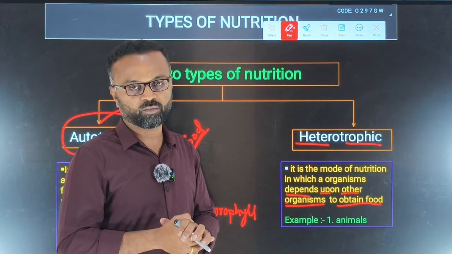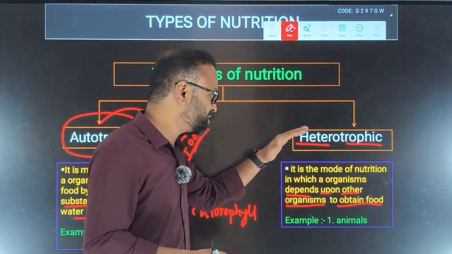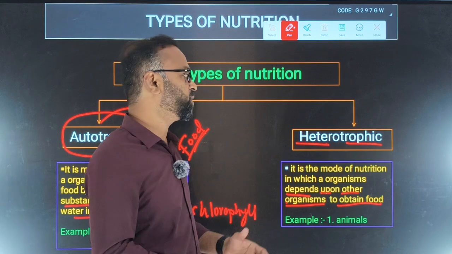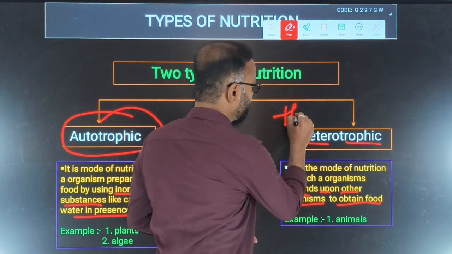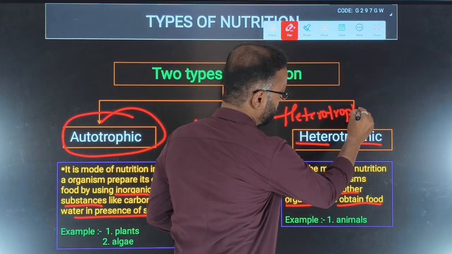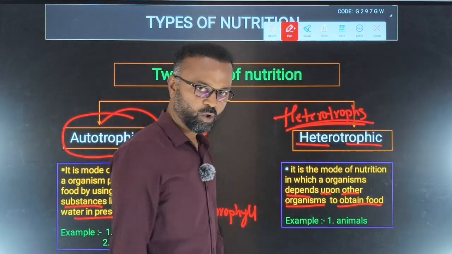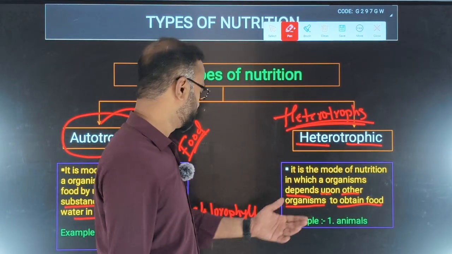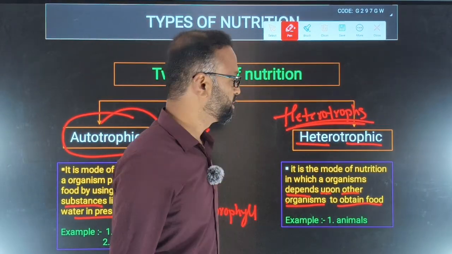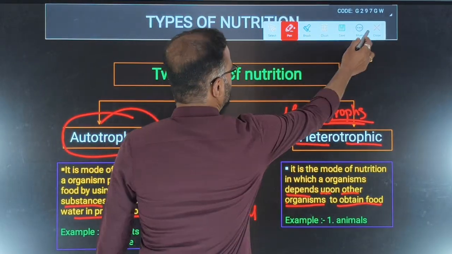Such nutrition we call heterotrophic mode of nutrition, and those organisms we call heterotrophs. Hope this is clear. Apart from plants and algae, all other things come under heterotrophic mode of nutrition.